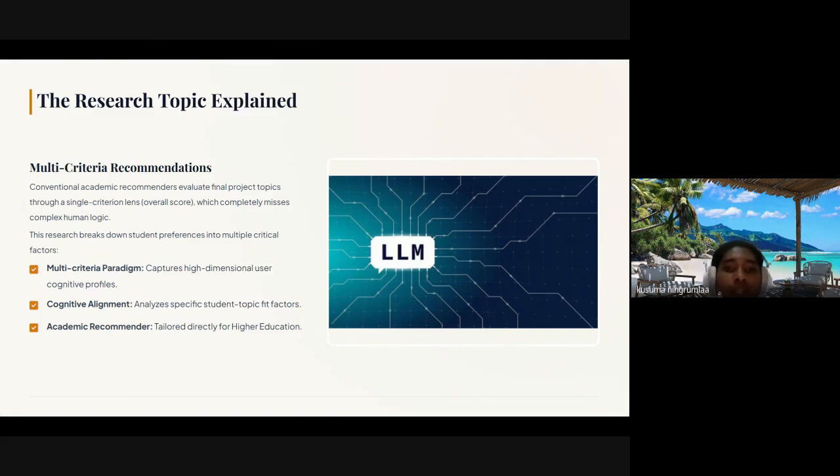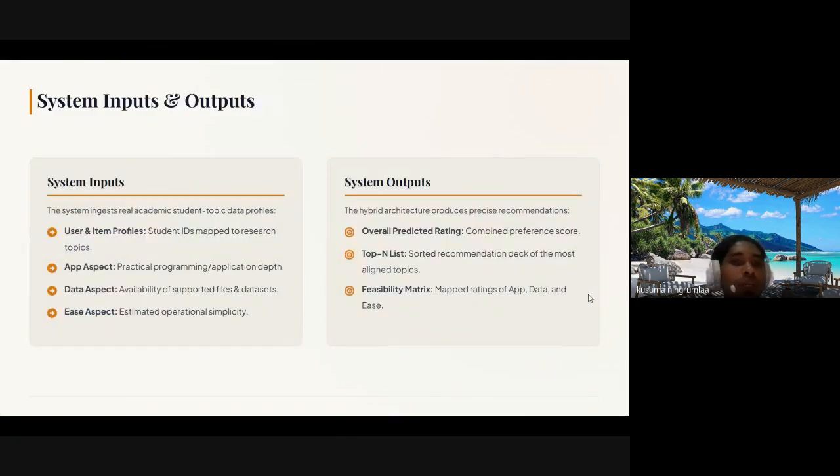By implementing multi-criteria collaborative filtering, or MCCF, we break down this preference into specific cognitive dimensions to provide highly personalized topic suggestions.